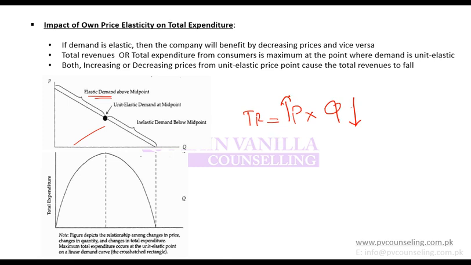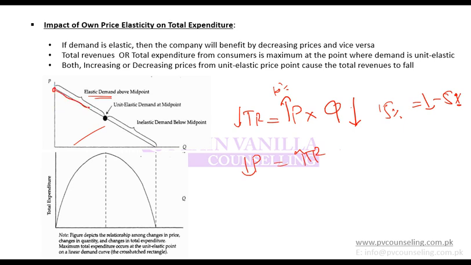So if you increase price by, let's say, 10%, quantity will decrease by, for example, 15%. So net impact will be minus 5%. So that means if you have elastic demand, then an increase in price will result in a decrease in total revenue, and a decrease in price will result in an increase in total revenue.